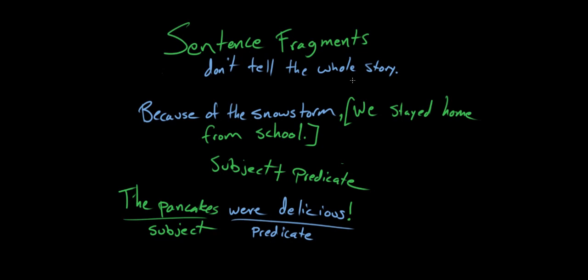So in order to make sure that you're building sentences, you have to make sure that what you've got is a subject and a predicate. You've got to have a subject and a verb, put them together, slap on a period, you've got a sentence.